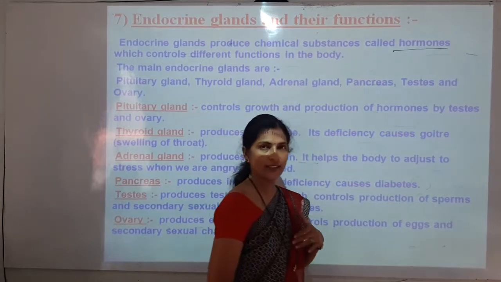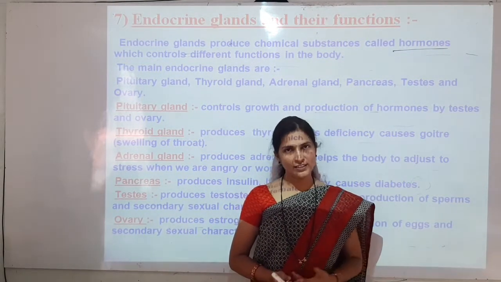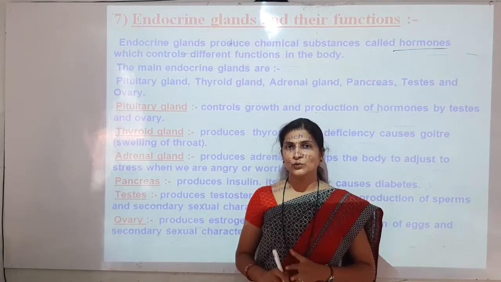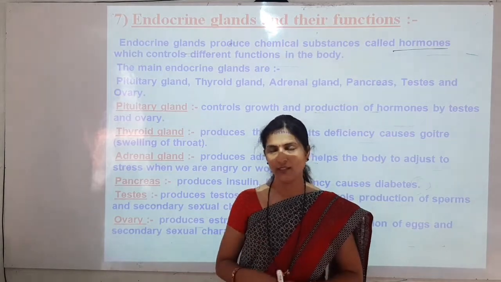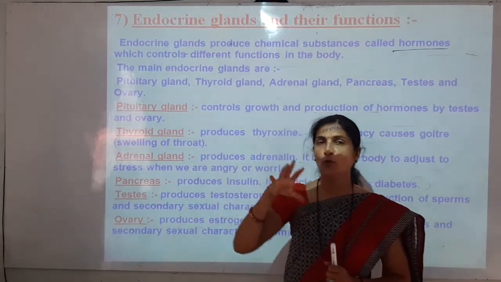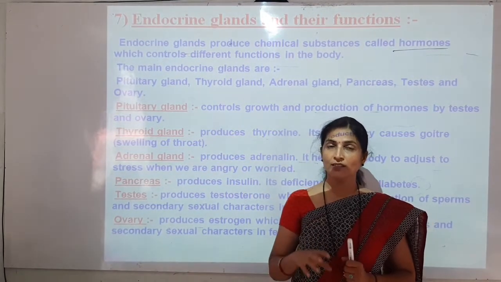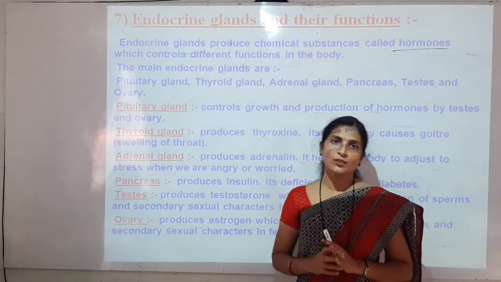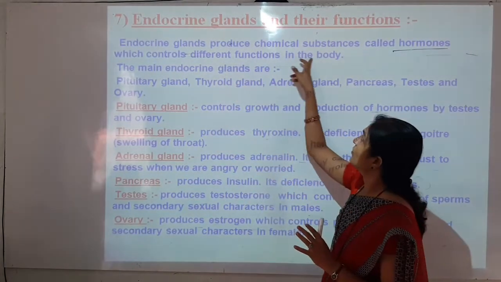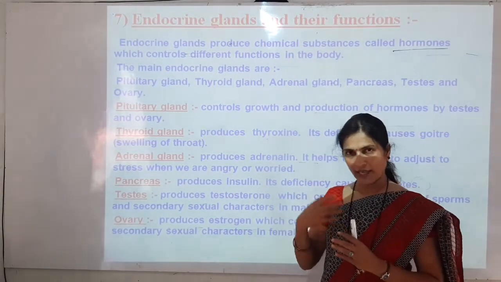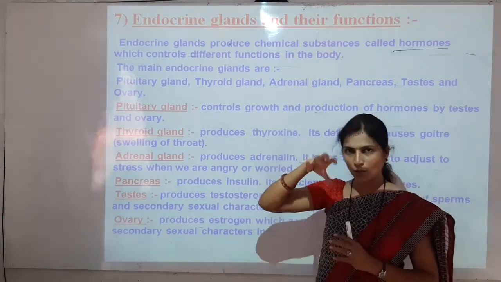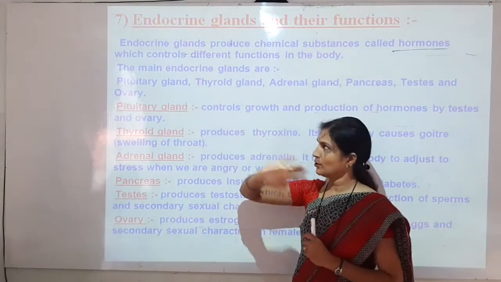So in our body there are different types of glands. In previous lessons you have learned about some glands like the liver and pancreas. With those, new glands are also available in our body, for example endocrine glands. So what is the function of these? These glands produce chemical substances, and that chemical substance is called a hormone. This hormone controls the functions of the body. Whatever functions happen in our body, all the different types of functions can be controlled by the hormones secreted by the endocrine glands.